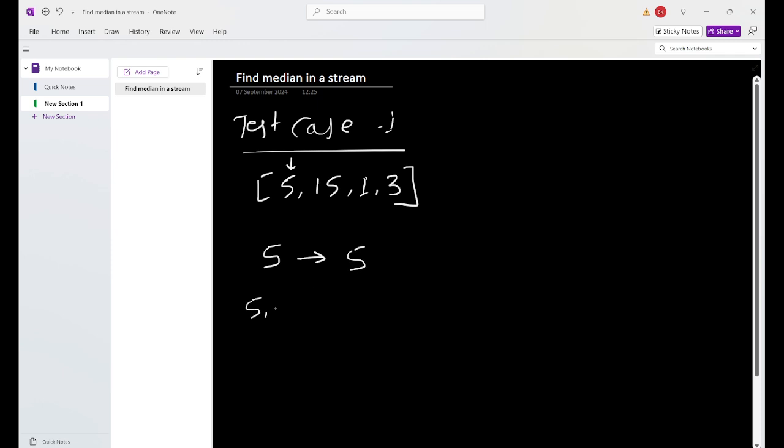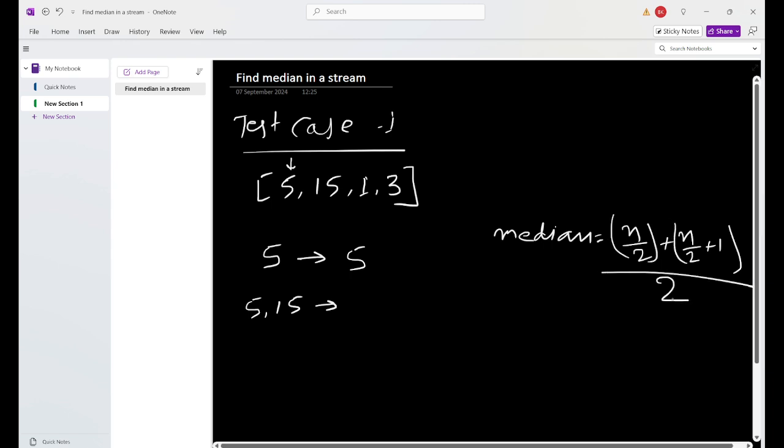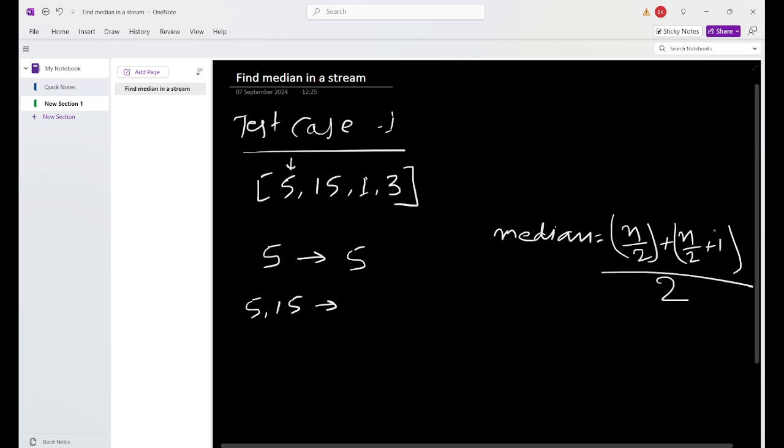If we have 5 and 15, the number of elements is even, so the median is the average of the n by 2th element and the n by 2 plus 1th element, divided by 2.